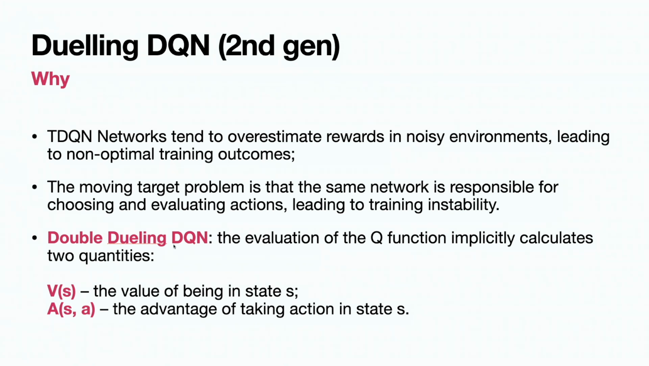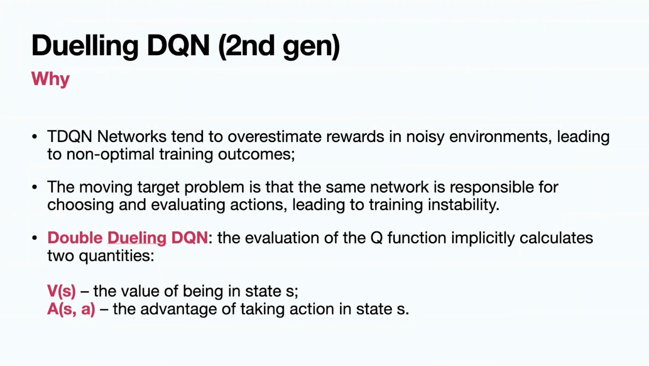The network predicts two values: V, the value of being in state S, and the advantage. What is the advantage of taking this action in comparison with taking any other possible action in this state? The larger the advantage, the larger the probability for the agent to pick a particular action.